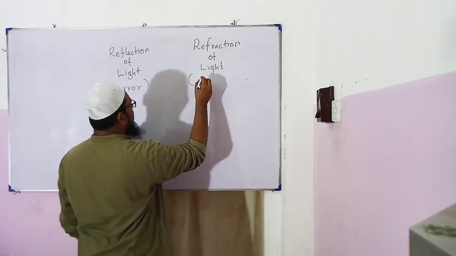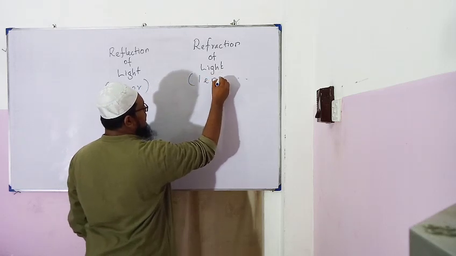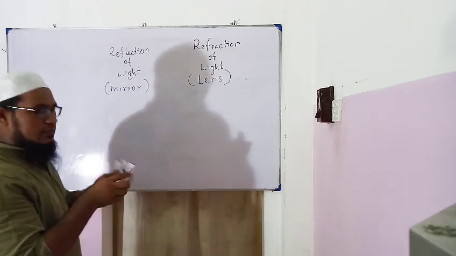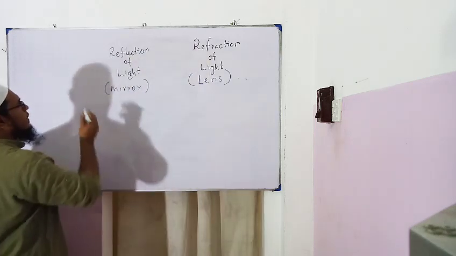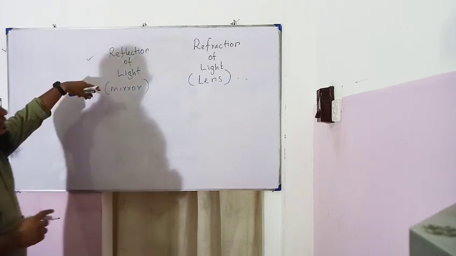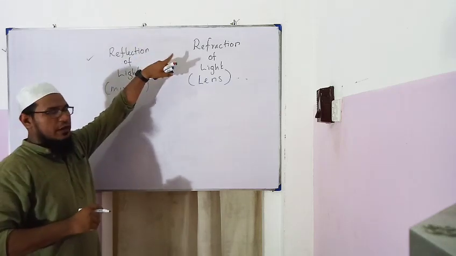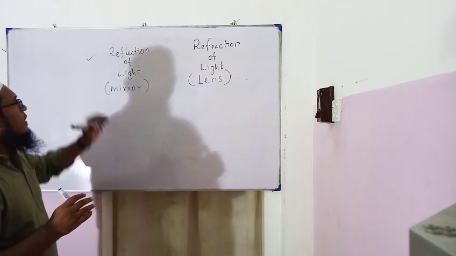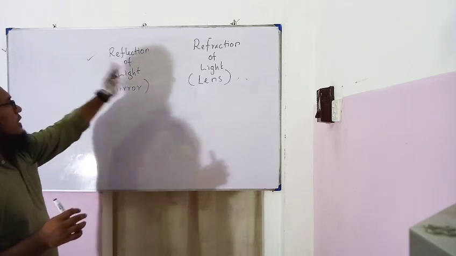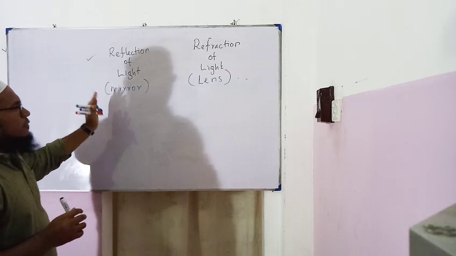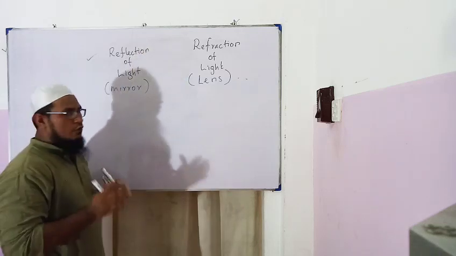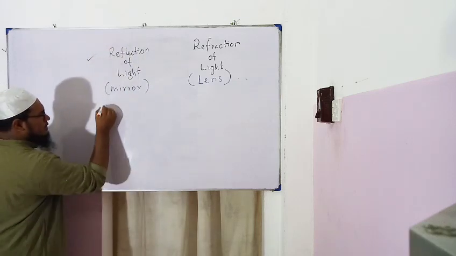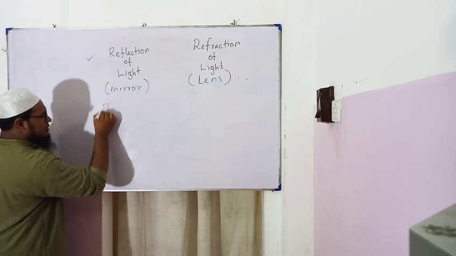Refraction of light comes under lenses. So this video session will be mainly targeting reflection of light. The next session will be on refraction. It is a long chapter where we talk about all the types of lenses. Here we are going to talk about all the types of mirrors and how the images are being formed. So when you take a mirror, it is just a block of glass.